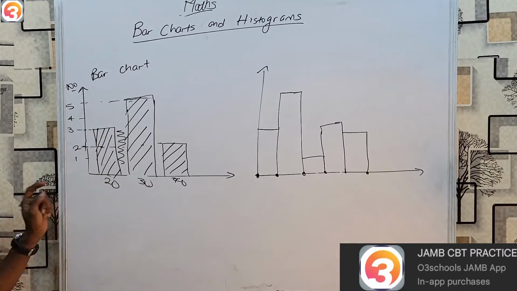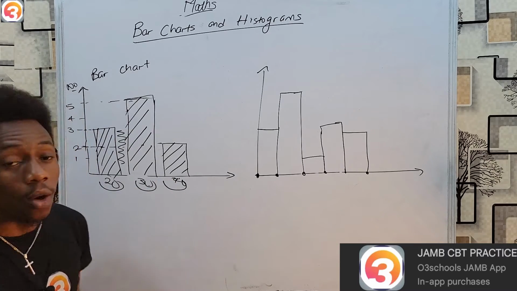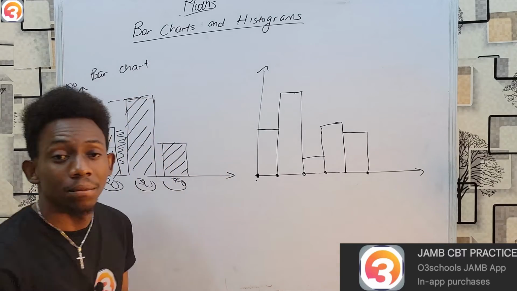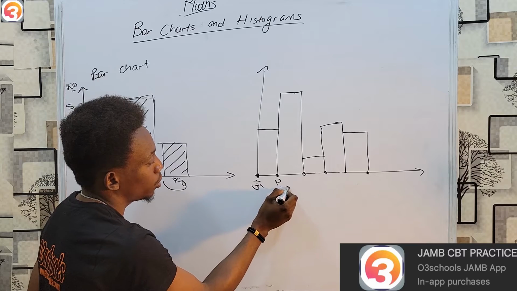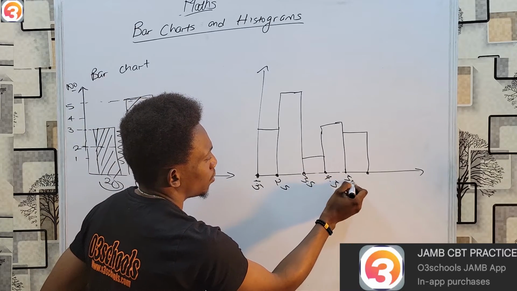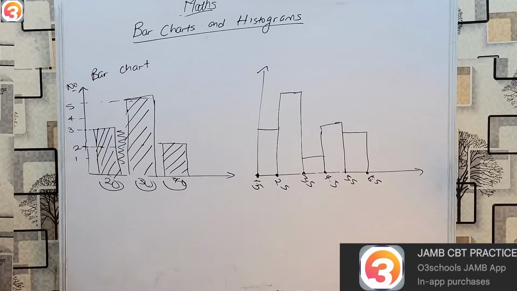Unlike a bar chart where you write your labels at the center, in a histogram the bars are combined together and the values are written right here. So you could have 1.5, 2.5, 3.5, 4.5, 5.5, and 6.5. That could be what I'm presenting on that histogram.